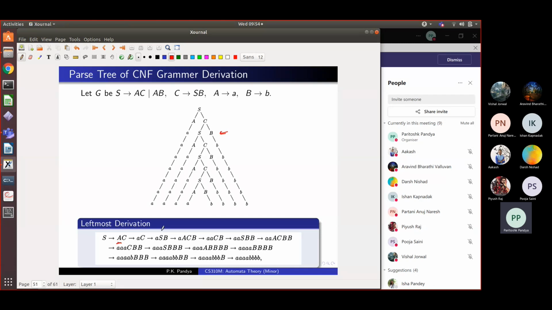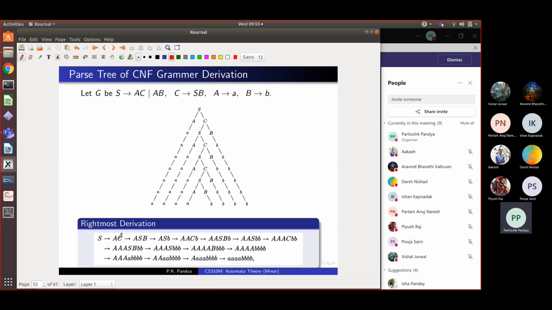Now I have to pick up the leftmost non-terminal S and I open it as ACB, right? And then I have to open up this A, and I keep on doing this till I get this string. So I can derive this string, you can see more or less, by substituting the leftmost non-terminal. Or I could have got the same string by substituting the rightmost non-terminal.